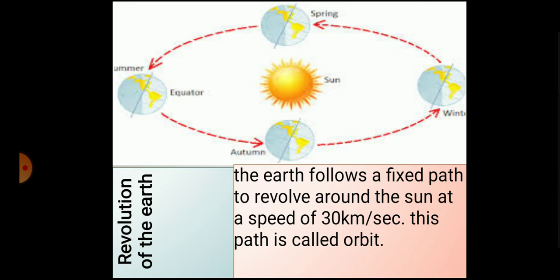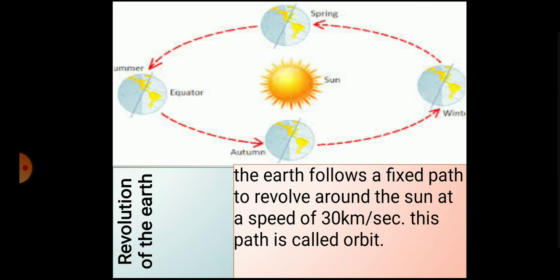Means it is the fixed path that is taken by the earth, and the earth moves on this path at the speed of 30 kilometers per second. That means in a second the earth moves 30 kilometers.